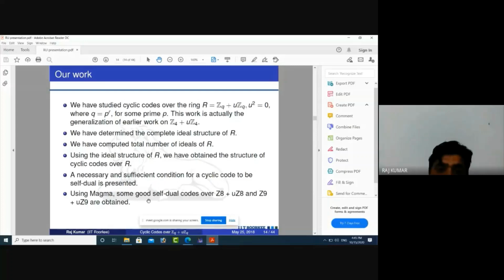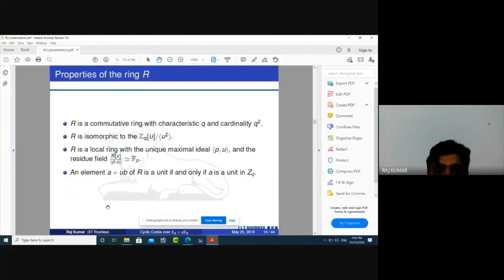Using the software Magma, we have obtained some good self-dual codes over the ring Z8 plus uZ8, which are particular cases of the ring Zq plus uZq, and Z9 plus uZ9. This work is accepted in the journal Philomat.